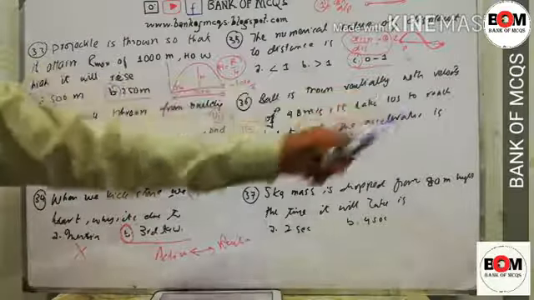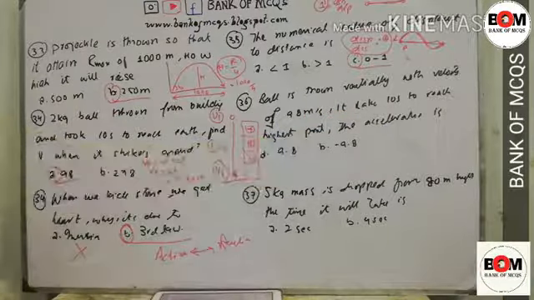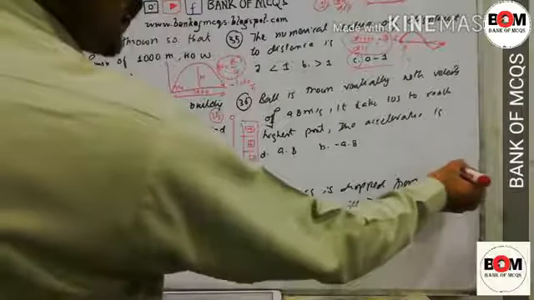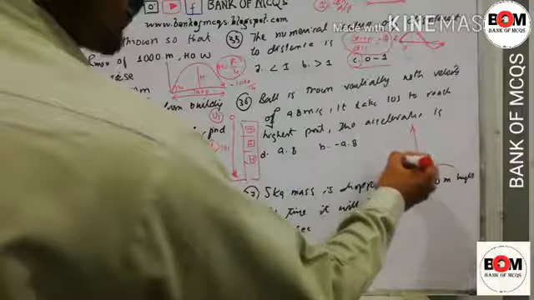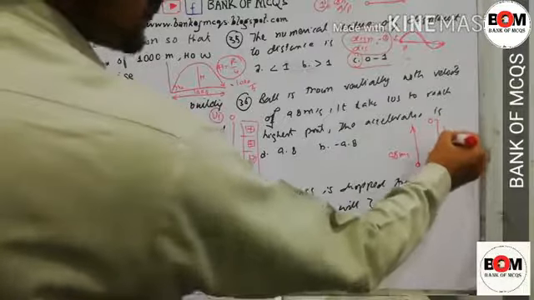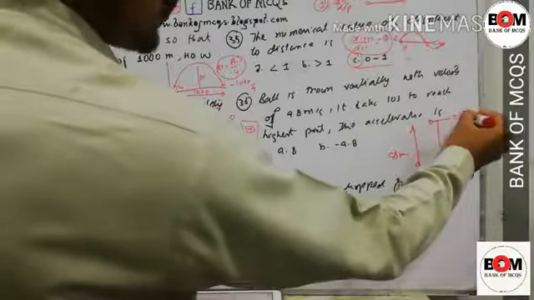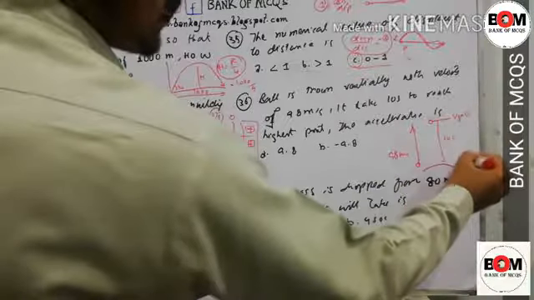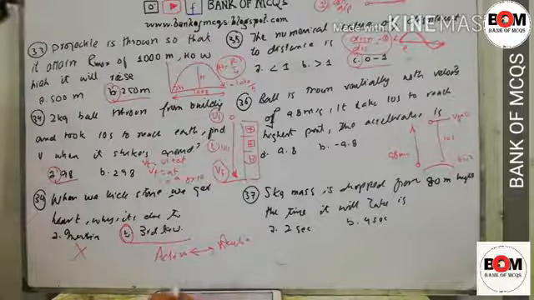A ball is thrown vertically with velocity of 98 meter per second. It takes 10 seconds to reach the highest point. Find the acceleration. It means the ball is thrown with velocity of 98 meter per second, and it takes 10 seconds to reach the highest point, where the body stops and velocity is equal to 0. Initial velocity was 98.